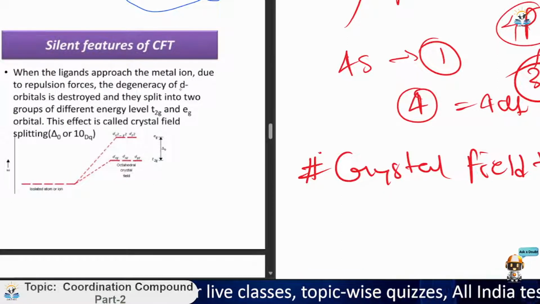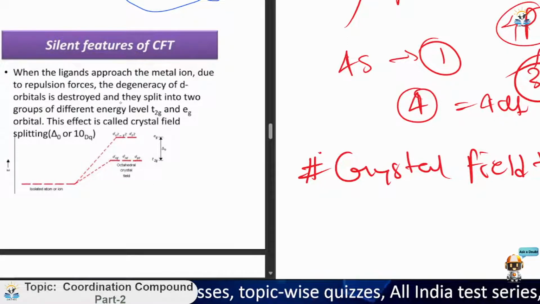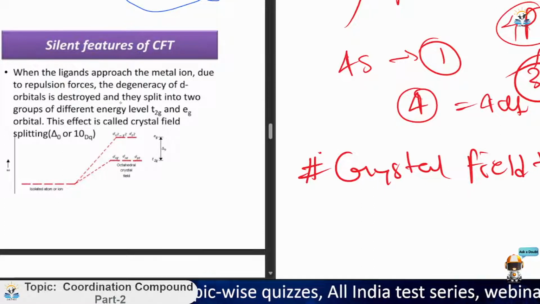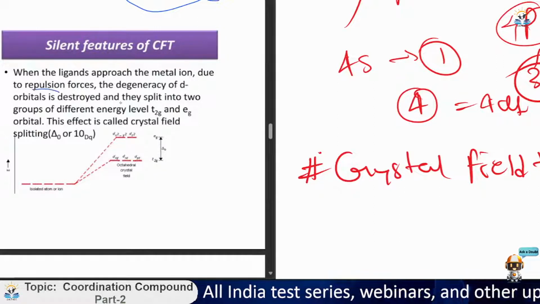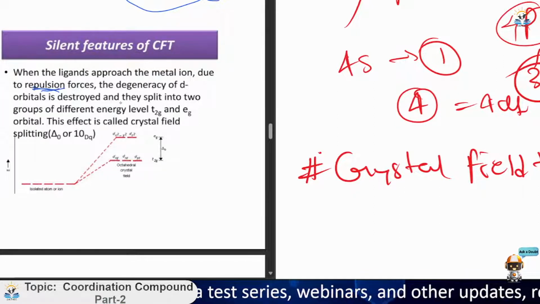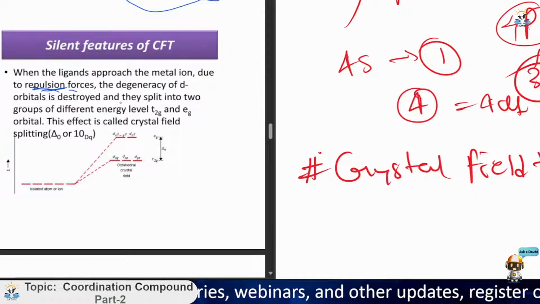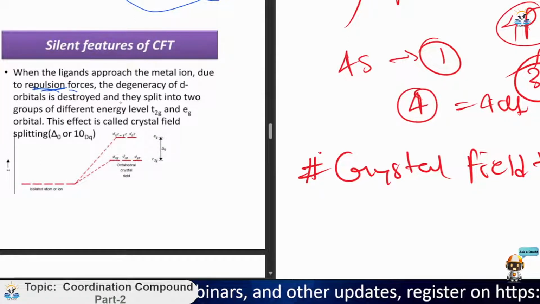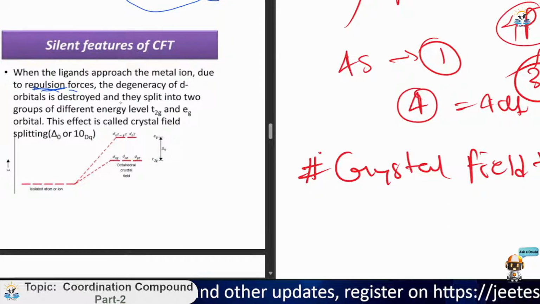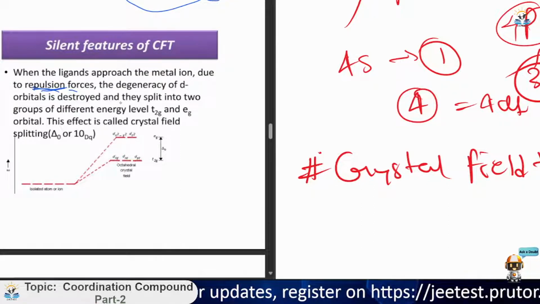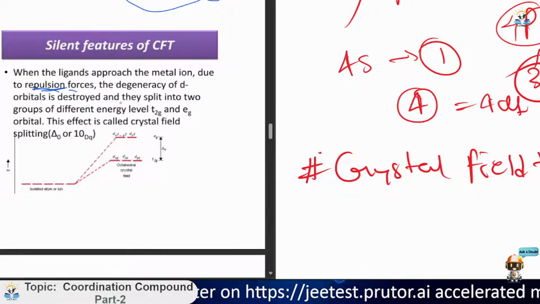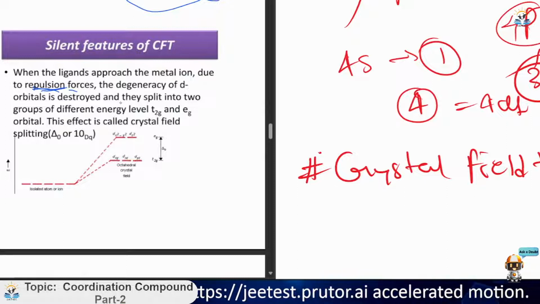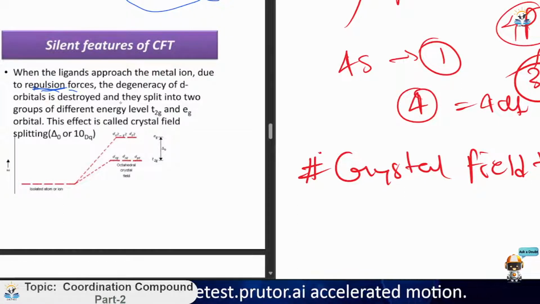Now, salient features of CFT. When the ligand approaches the metal ion, there is repulsion, as you know it is an electrostatic force dependence in the CFT theory. So this is the repulsion due to electrons also. The degeneracy of the d orbitals is destroyed and they split into two groups of energy levels, high energy and low energy, which we name Eg and T2g. The effect is called crystal field splitting.